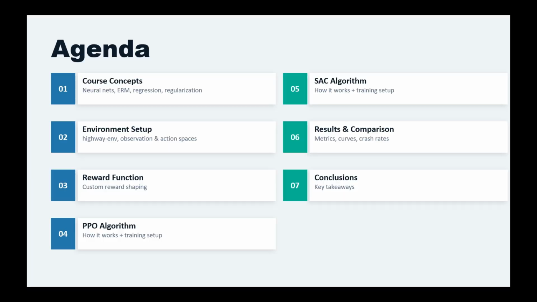This is a quick roadmap of what we'll cover today. We'll start by grounding the project in course concepts including neural nets, risk minimization, regression, and regularization. Then we'll walk through our environment setup, our custom reward function, how each algorithm works, and finally our results and conclusions.